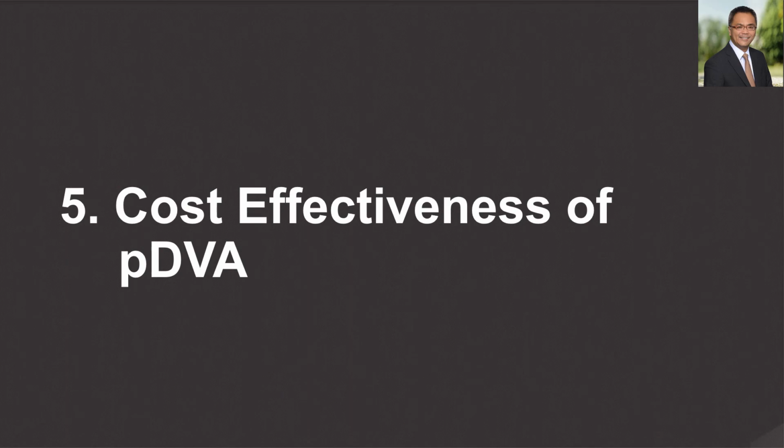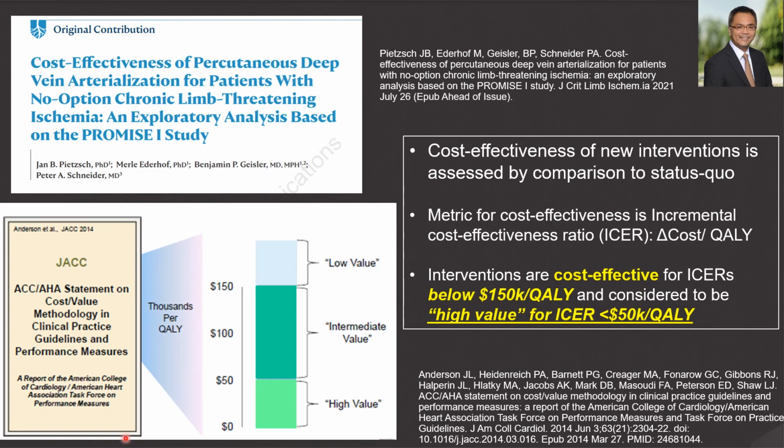Some new data has emerged to help us decide if percutaneous DVA is cost-effective. Dr. Peach and colleagues analyzed the cost-effectiveness of percutaneous DVA using the lymph flow device in the 30 patients that were recruited in the US PROMISE-1 study. The metric for cost-effectiveness was the incremental cost-effectiveness ratio per quality adjusted life years.